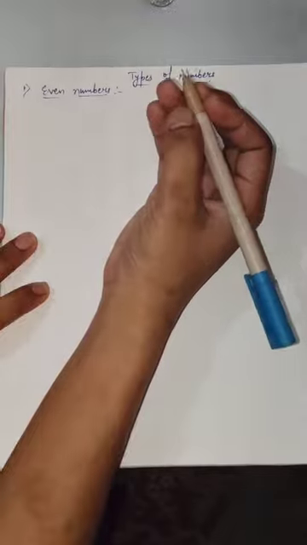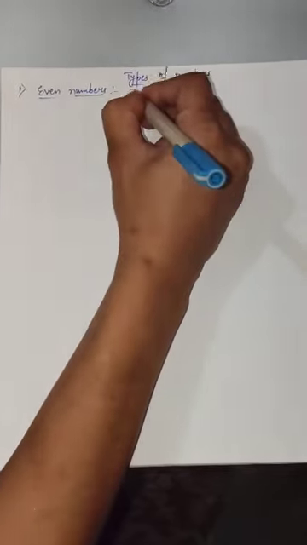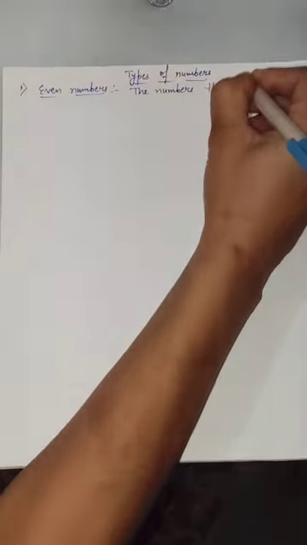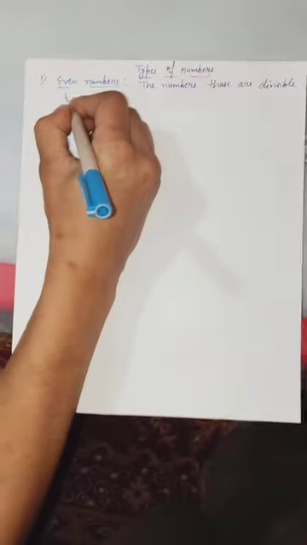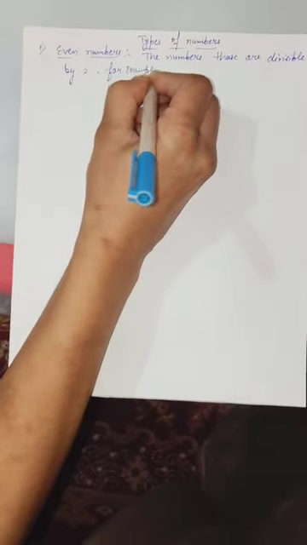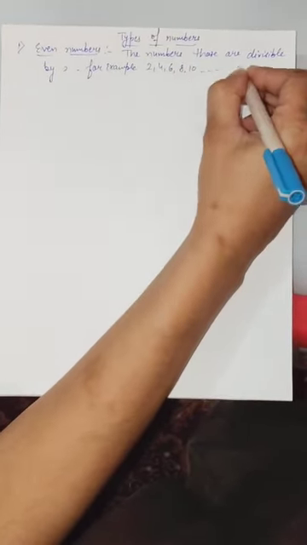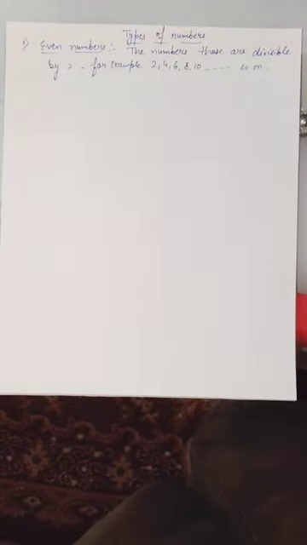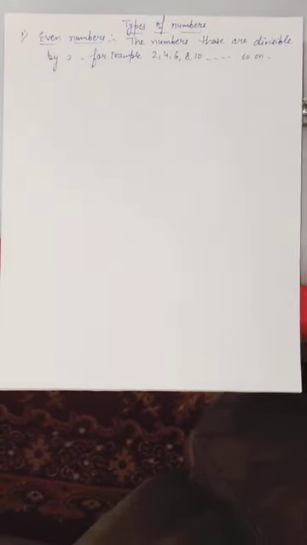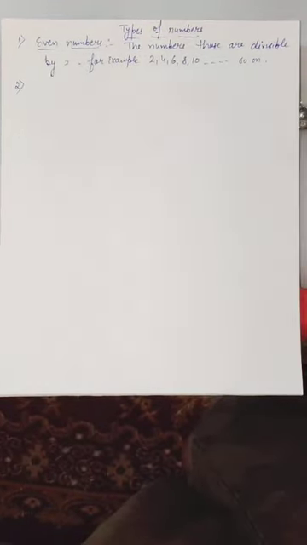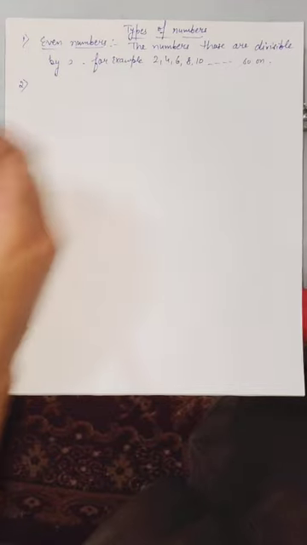Even numbers. Firstly, what are the even numbers? The numbers that are divisible by 2. For example, 2, 4, 6, 8, 10, and so on. You can also say that the numbers that come in the table of 2 are called even numbers. Understood? Now next we will cover the odd numbers.